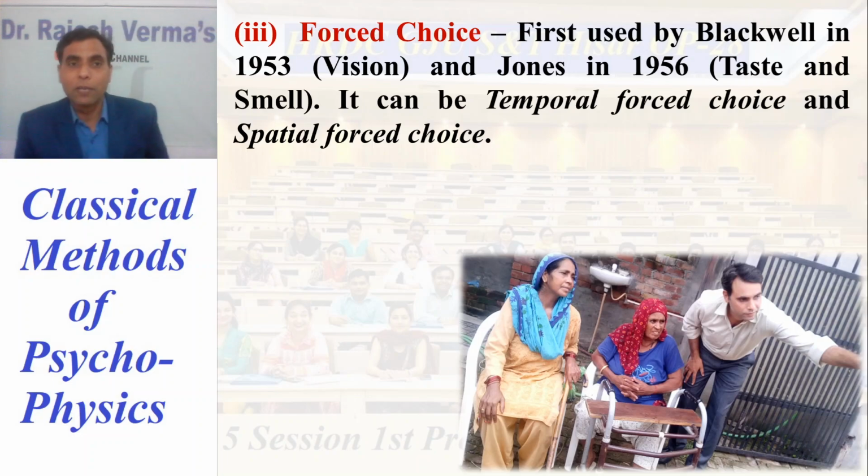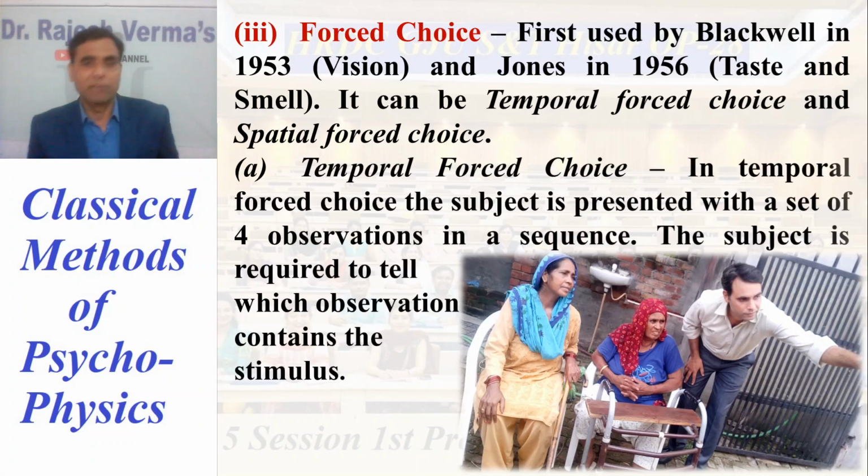It was first used by Blackwell in 1953 as far as vision is concerned. He conducted experiments on visual stimuli and used this technique for choice in 1953, whereas Jones used this technique in 1956 for taste and smell types of stimuli. This can be either temporal phase choice or spatial phase choice. What is temporal? The name itself is self-explanatory. Temporal means there should be some time gap between observations, that is, in a sequence.